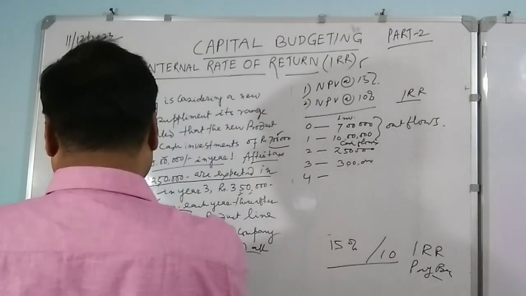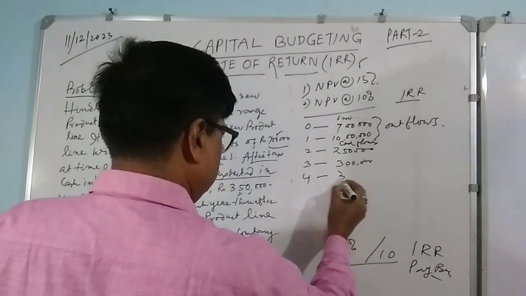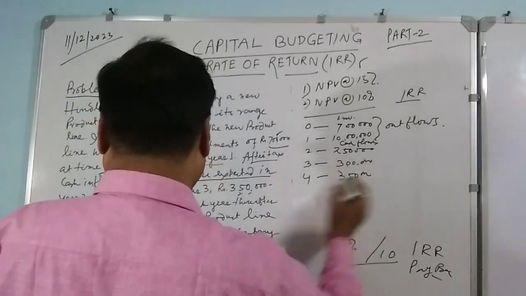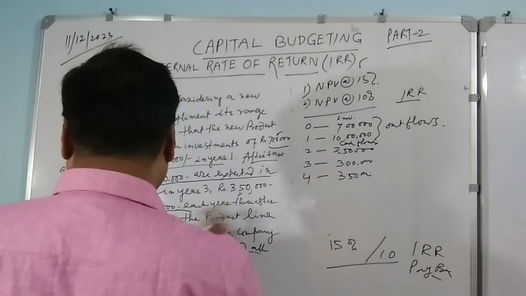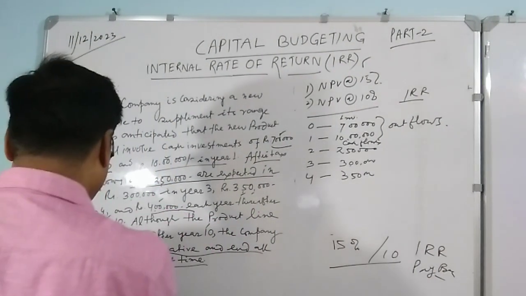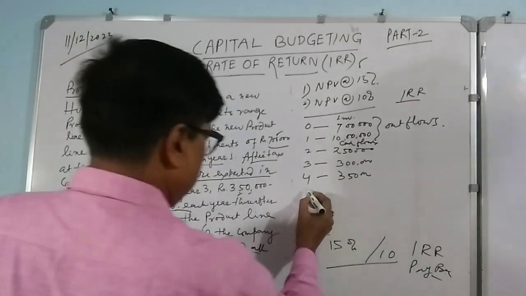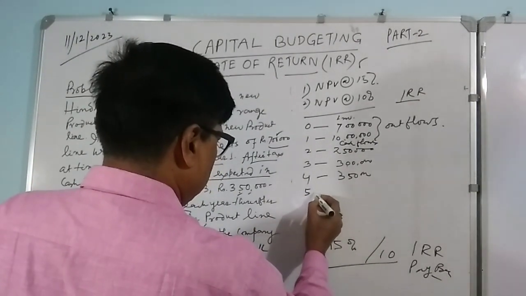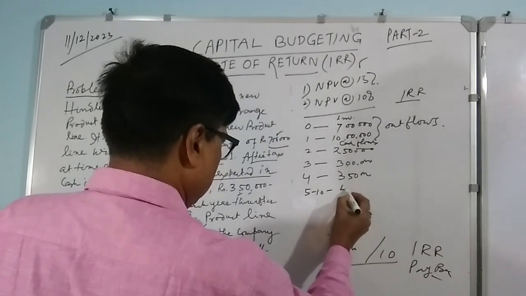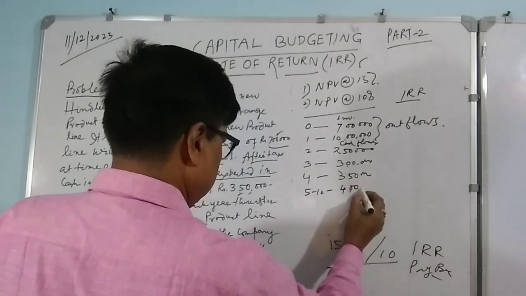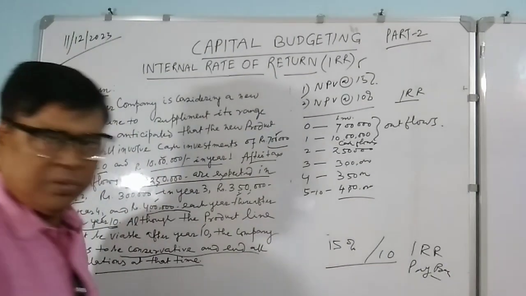In the fourth year you are getting 3 lakh 50,000, and 4 lakh each year thereafter through the 10th. That means from the 5th year to the 10th year we are getting 4 lakhs, right?